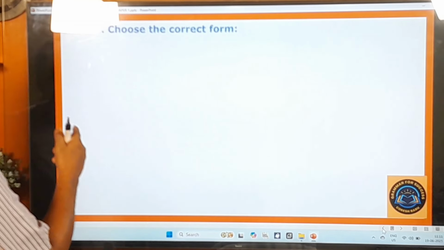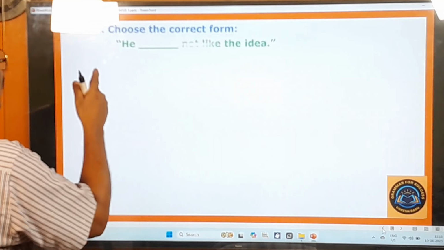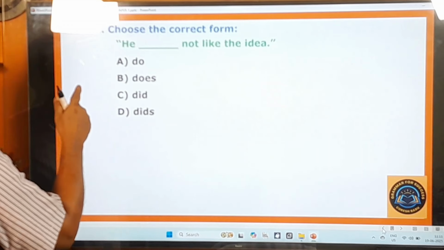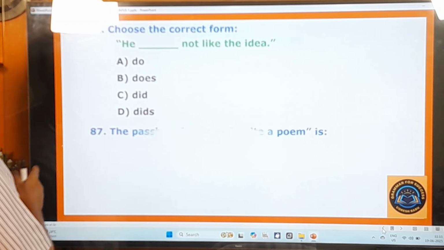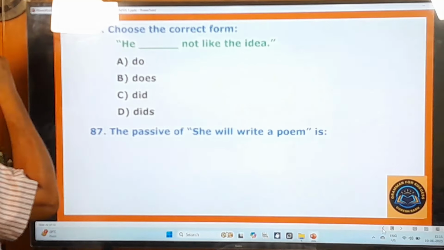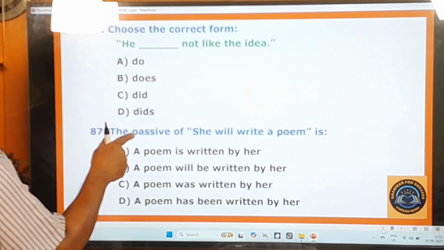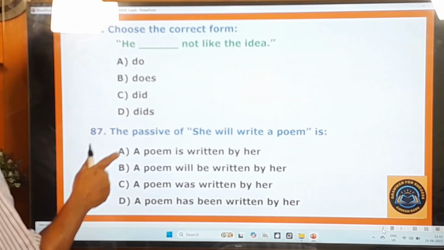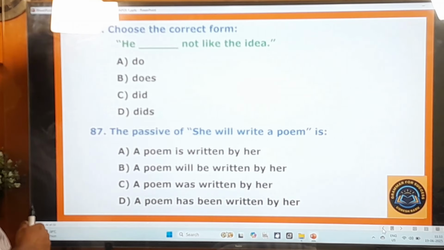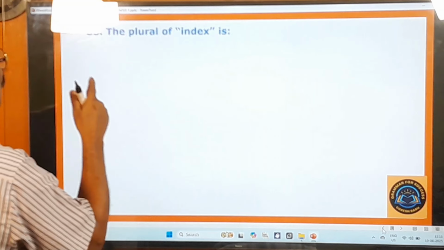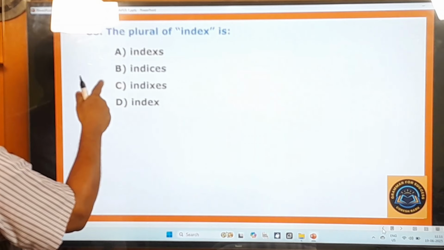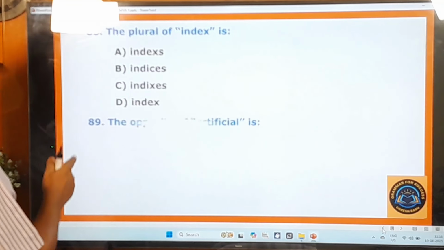86th question. Choose the correct form. He dash not like the idea. Do, does, did, dids. 87th question. The passive of she will write a poem is: a poem is written by her, a poem will be written by her, a poem was written by her, a poem has been written by her. 88th question. The plural of index is indexes, indexes, indexes, index.